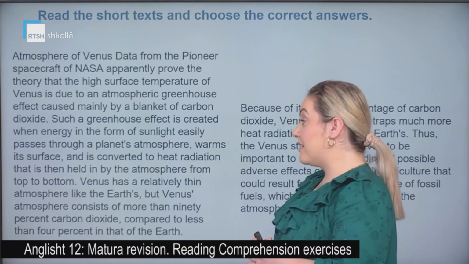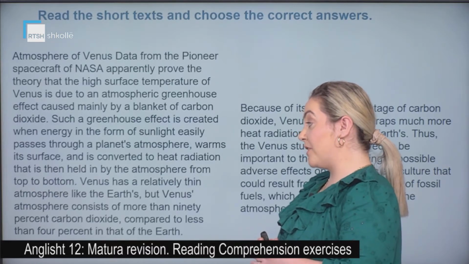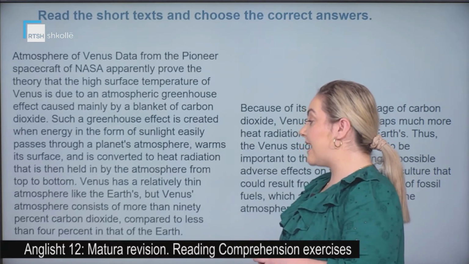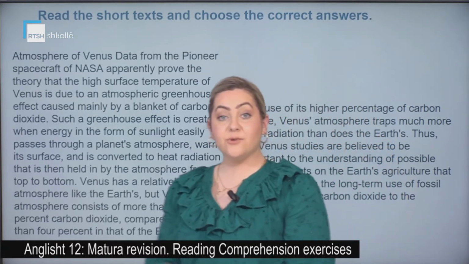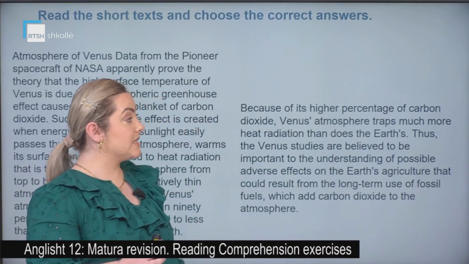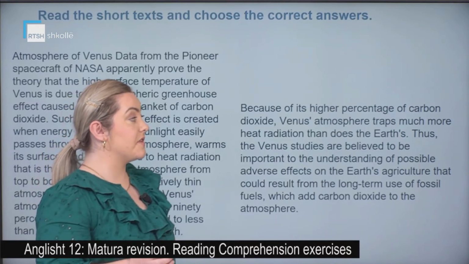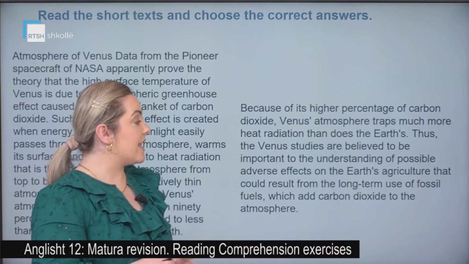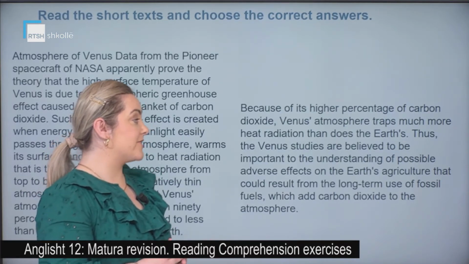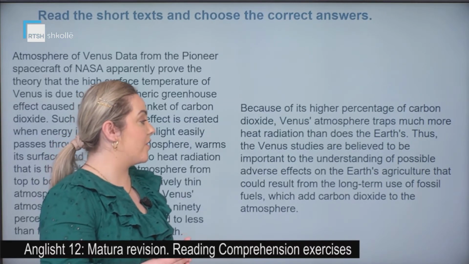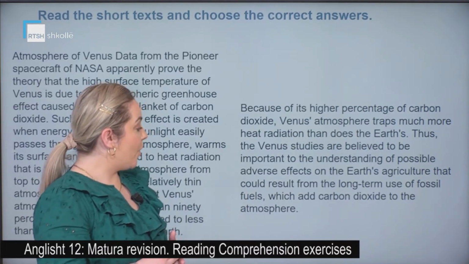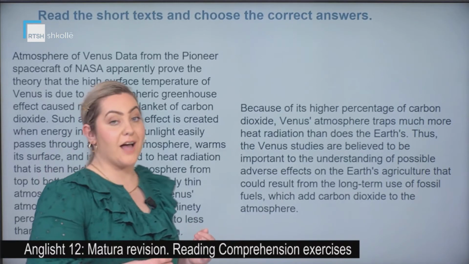Venus has a relatively thin atmosphere like the Earth, but Venus' atmosphere consists of more than 90% carbon dioxide compared to less than 4% in that of the Earth. Let's continue with the other part of the text. Try to remember it. Because of its higher percentage of carbon dioxide, Venus' atmosphere traps much more heat radiation than does the Earth. Thus, the Venus studies are believed to be important to the understanding of possible adverse effects on the Earth's agriculture that could result from the long-term use of fossil fuels, which add carbon dioxide to the atmosphere.